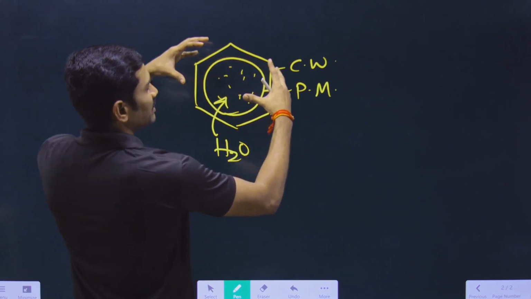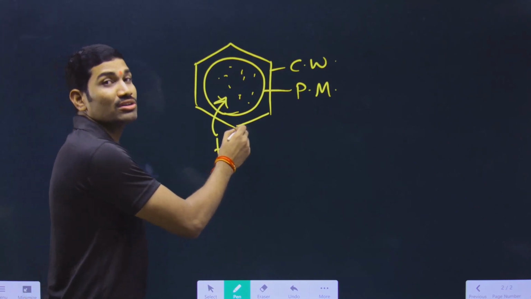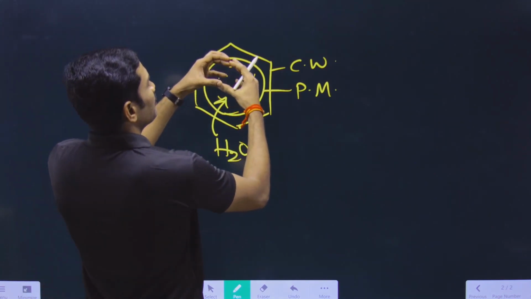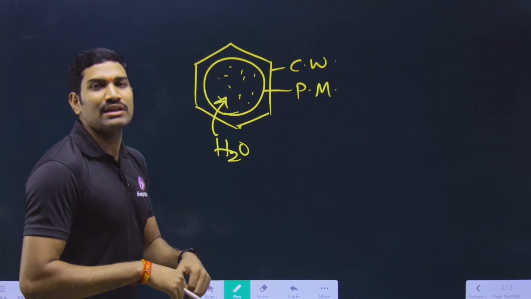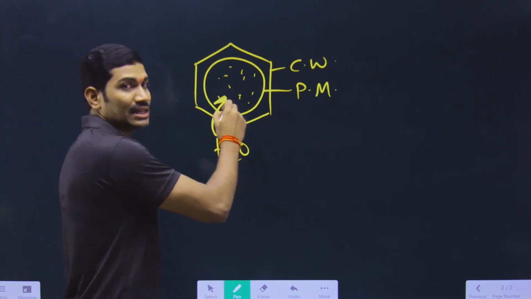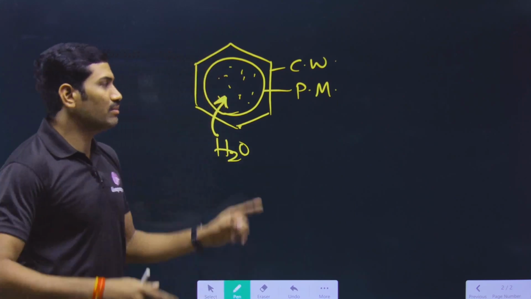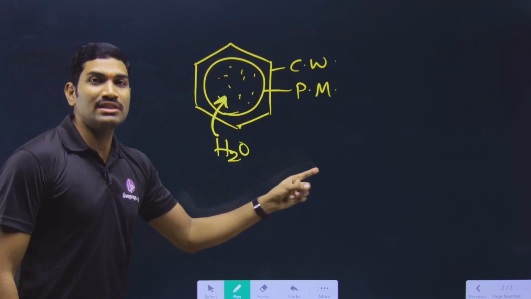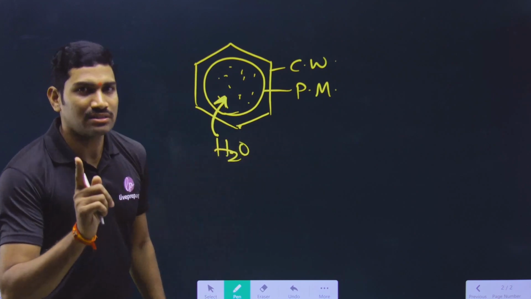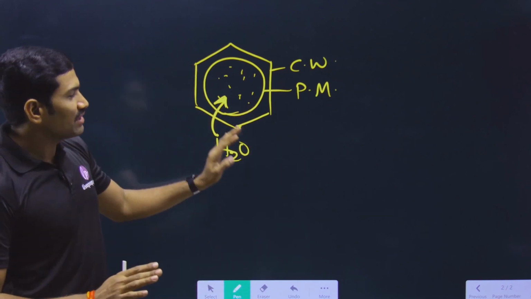It keeps on expanding and expanding. If cell wall is not there, it will keep on expanding and at one point it will burst. So due to entry of water into the cell, it will lead to bursting. Since the cell wall is present, it will protect from bursting. This is what the meaning is. So cell wall is helping in preventing bursting.